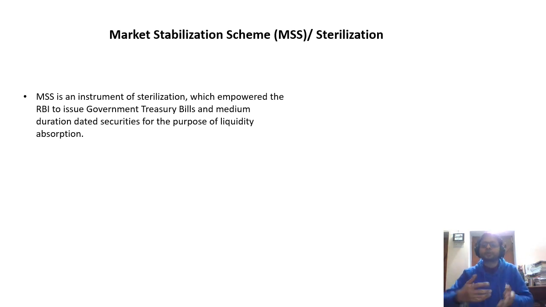In the open market operation, we already saw that if there is too much money supply in the economy, the RBI will sell its government securities and try to take all the cash, all the liquidity from the economy. In this way, it can fight inflation. It can reduce inflation in the Indian economy. Same principle, market stabilization scheme will also work.